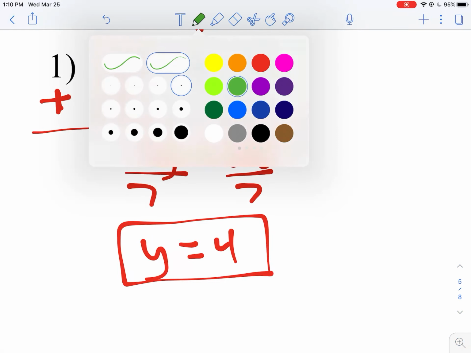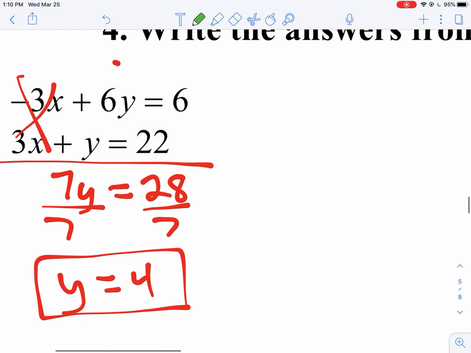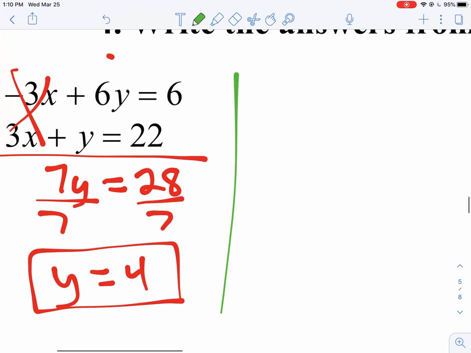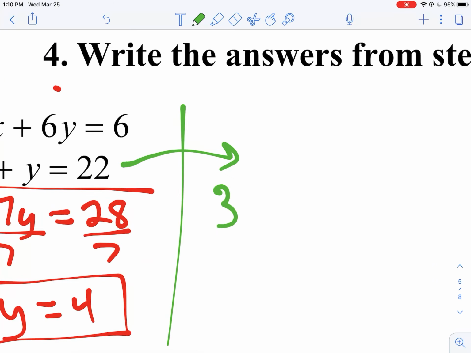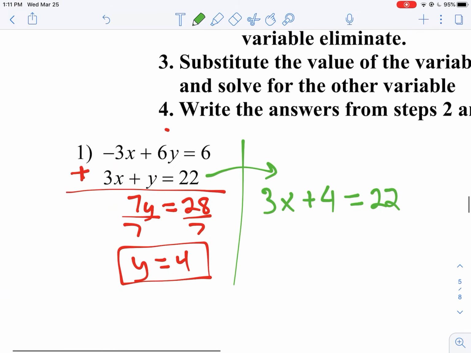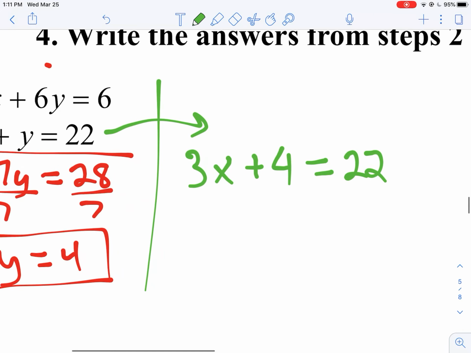Okay, so y is 4, and now we know how to solve for x. This is the same step that it's been. Right, now I'll use green again. Choose one of the original equations. I'm going to choose the one that has no negatives, right, 3x and y, and just plug in. 3x plus, what is y? 4. Make sure I plug it in right this time. Don't make any mistakes. Okay. 3x plus 4 equals 22.